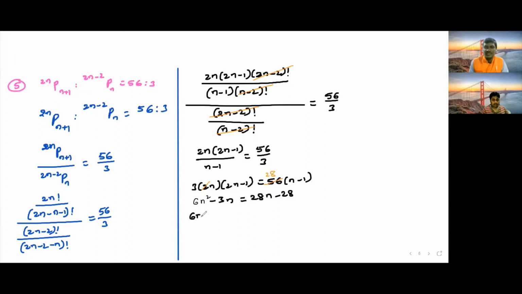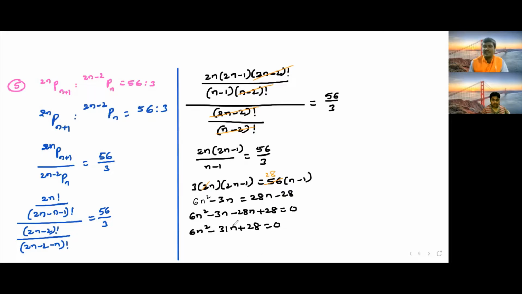Now 6n square minus 3n and minus 28n and plus 28 equal to 0. That is nothing but 6n square minus 3 minus 28, minus 31n plus 28 equal to 0. Now find the factors here.